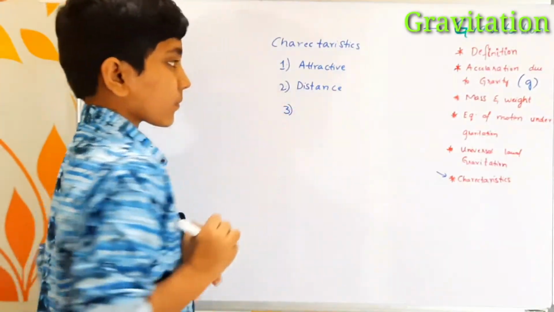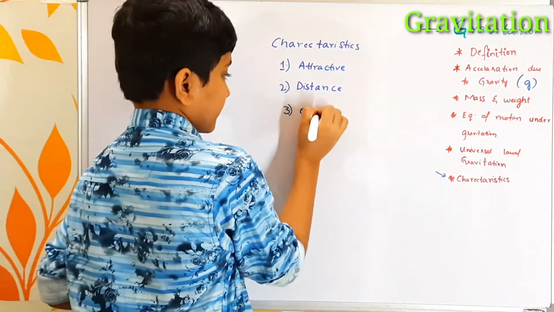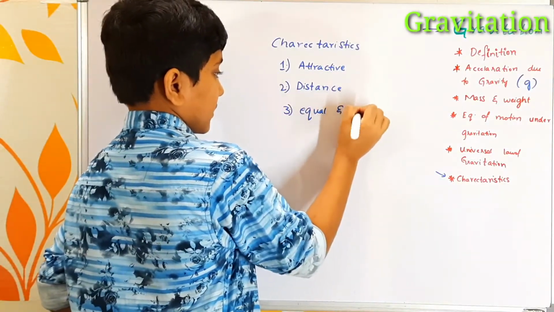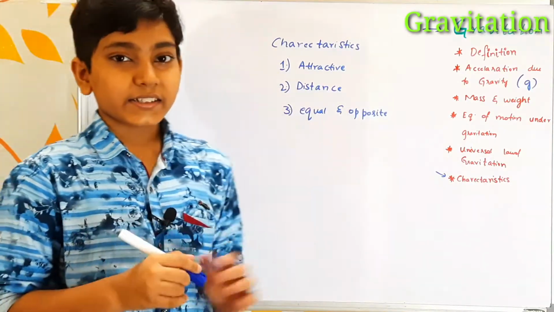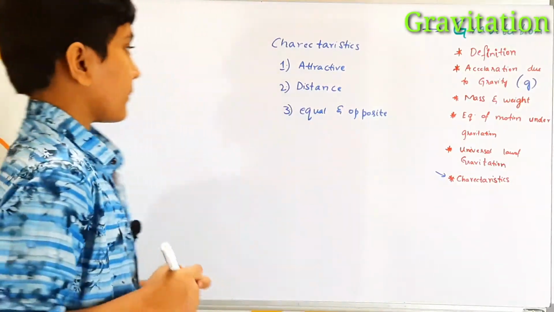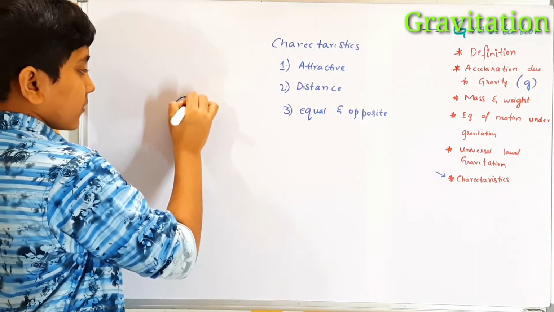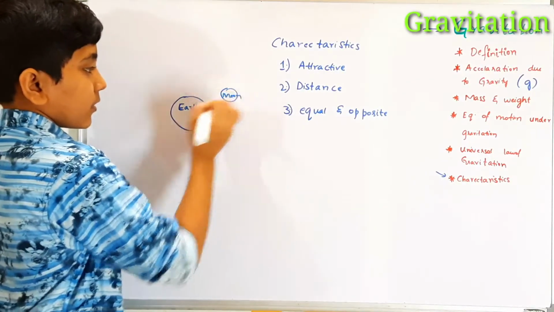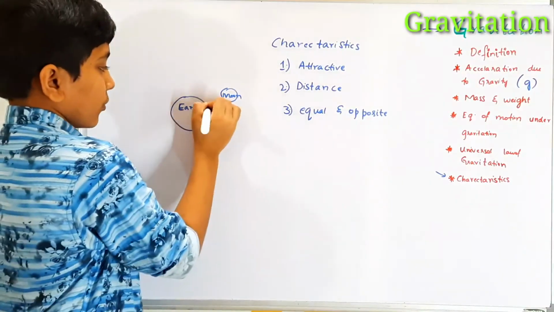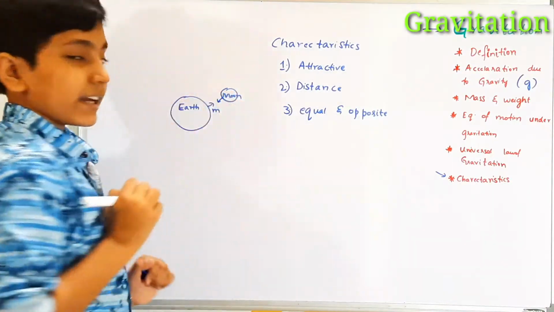The third one is that this gravitational force is equal and opposite. To understand this third characteristic, let us take an example. Let us say this is the earth, and here we have the moon. If the earth attracts the moon at a gravitational force, then the moon also attracts the earth at the same force.